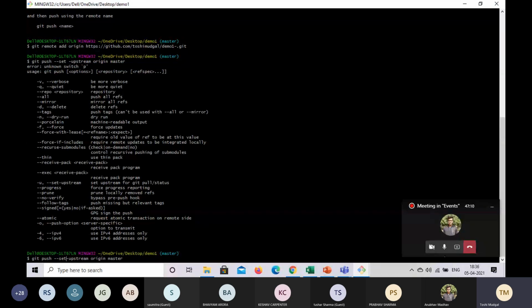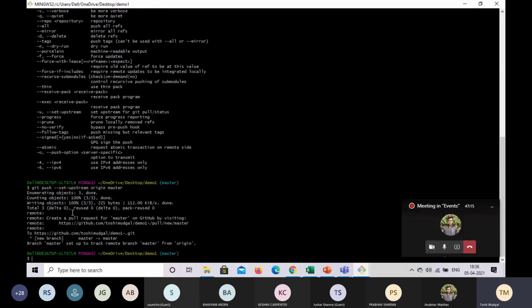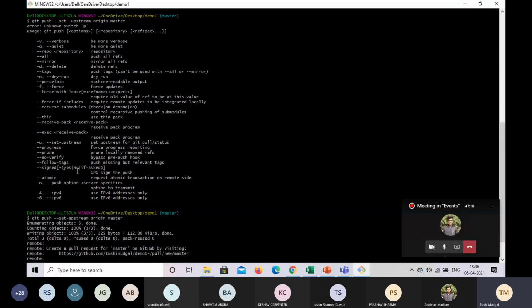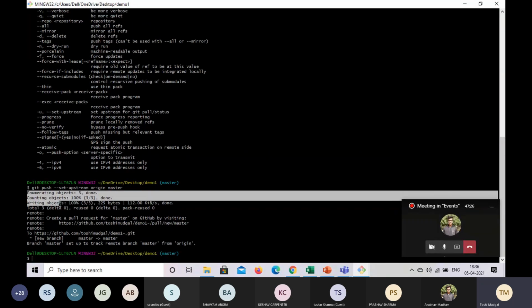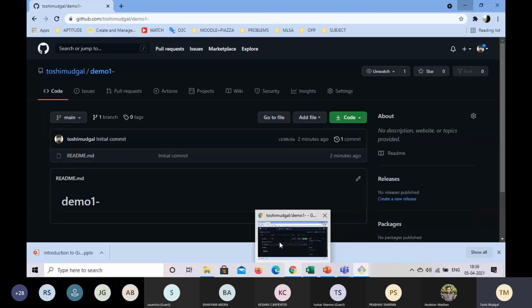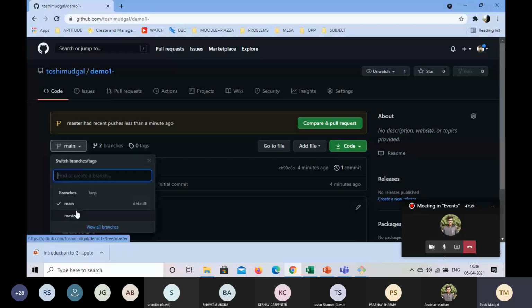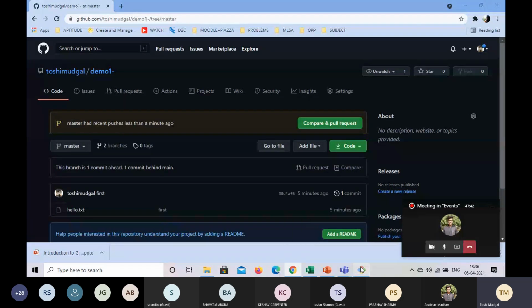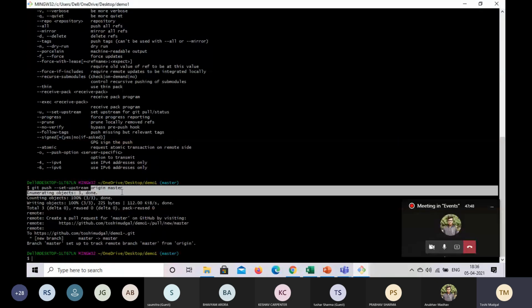Okay, I think I put a space by mistake. Yes, so just remember there is no space between set and upstream hyphen; earlier I put a space by mistake. And now what we see is that they are successfully committed and successfully pushed to our GitHub repository. Let's see it. We did it in the master branch, as we can see.